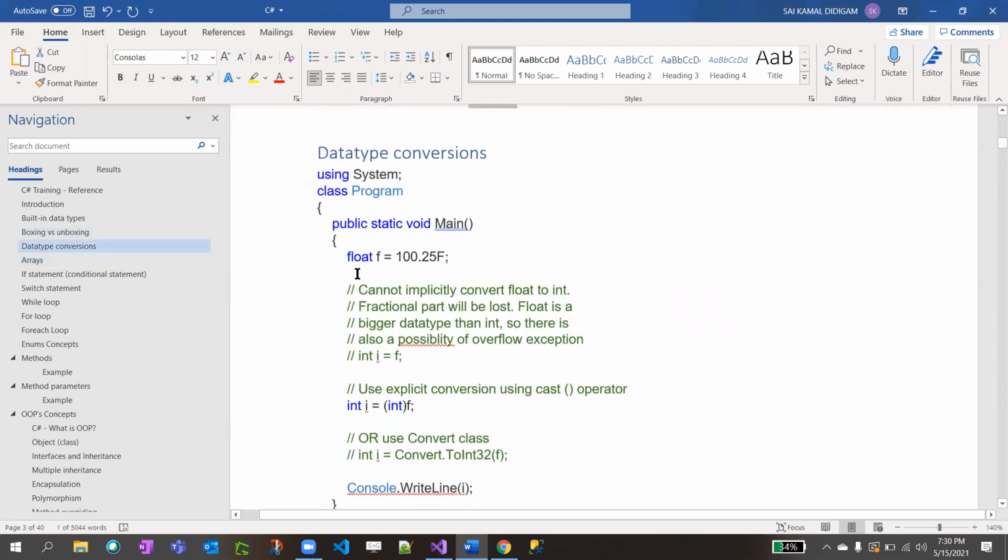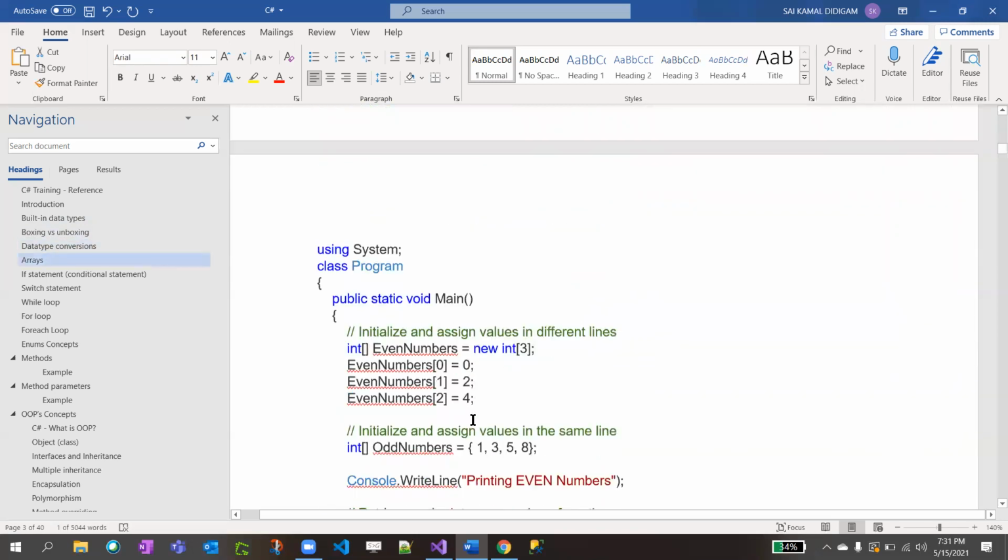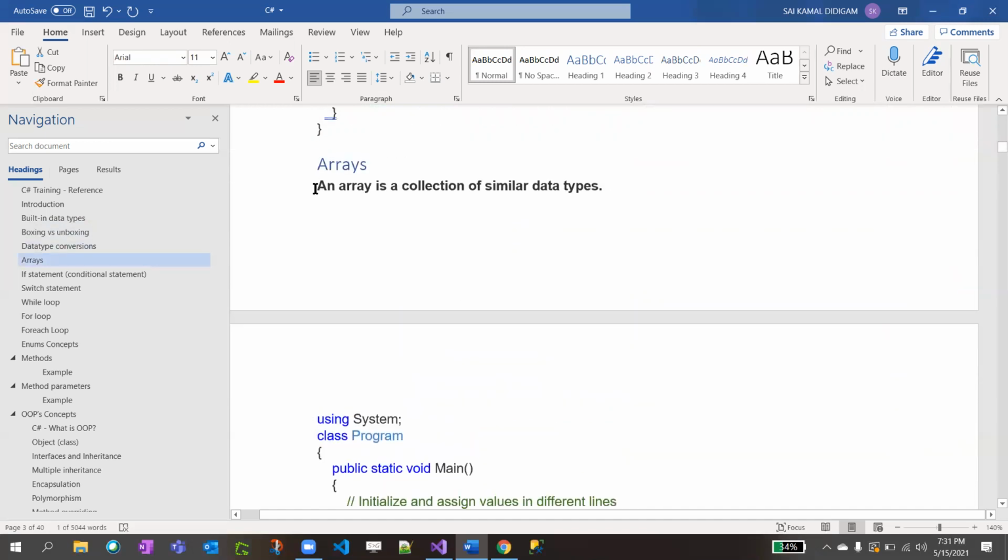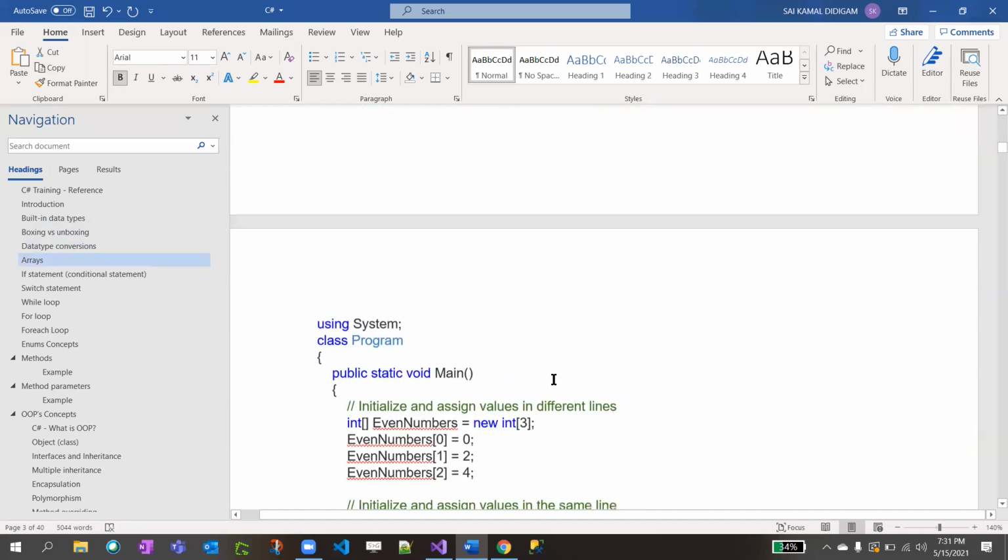So data type conversions are only possible from a shorter range to a higher range. If you convert from a higher data type to a lower data type, it will fail. For example, let's say float f equal to 100.25f. Since this is a longer data type than int, if you try to convert that to integer, it will fail because float is bigger than int.